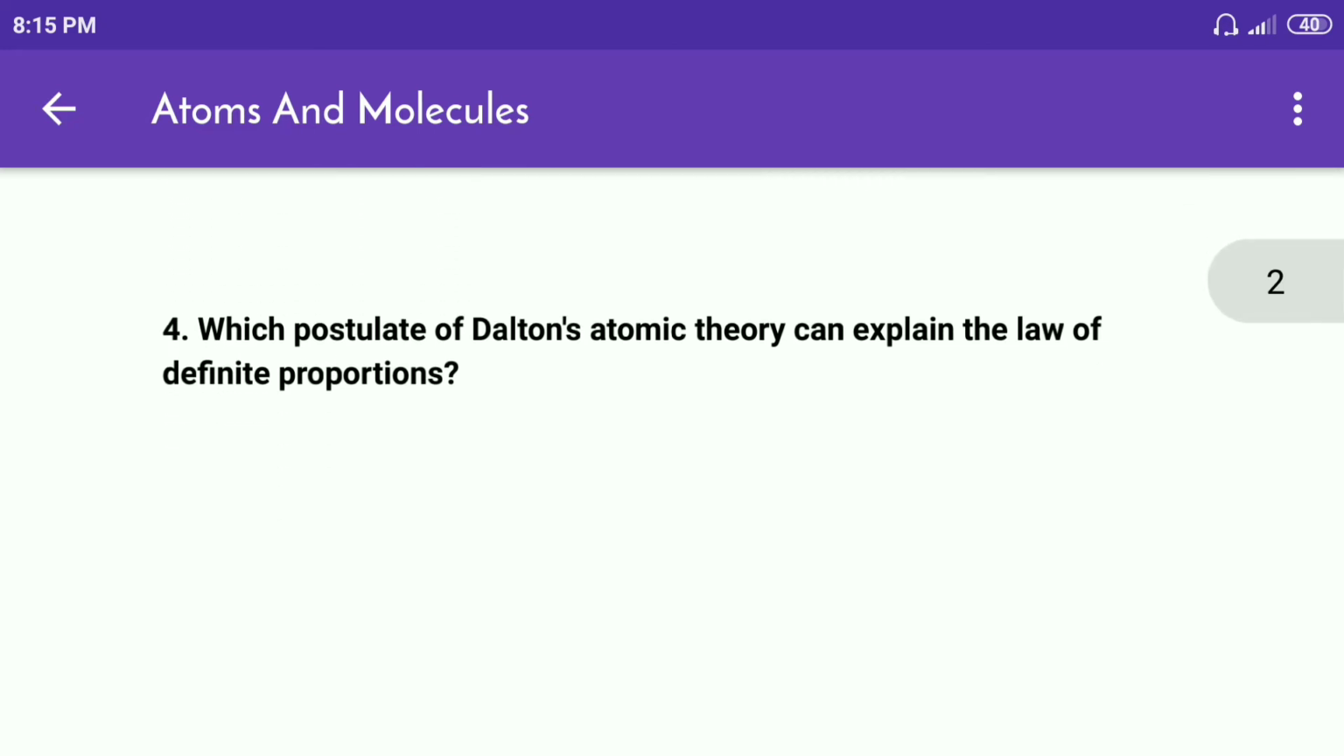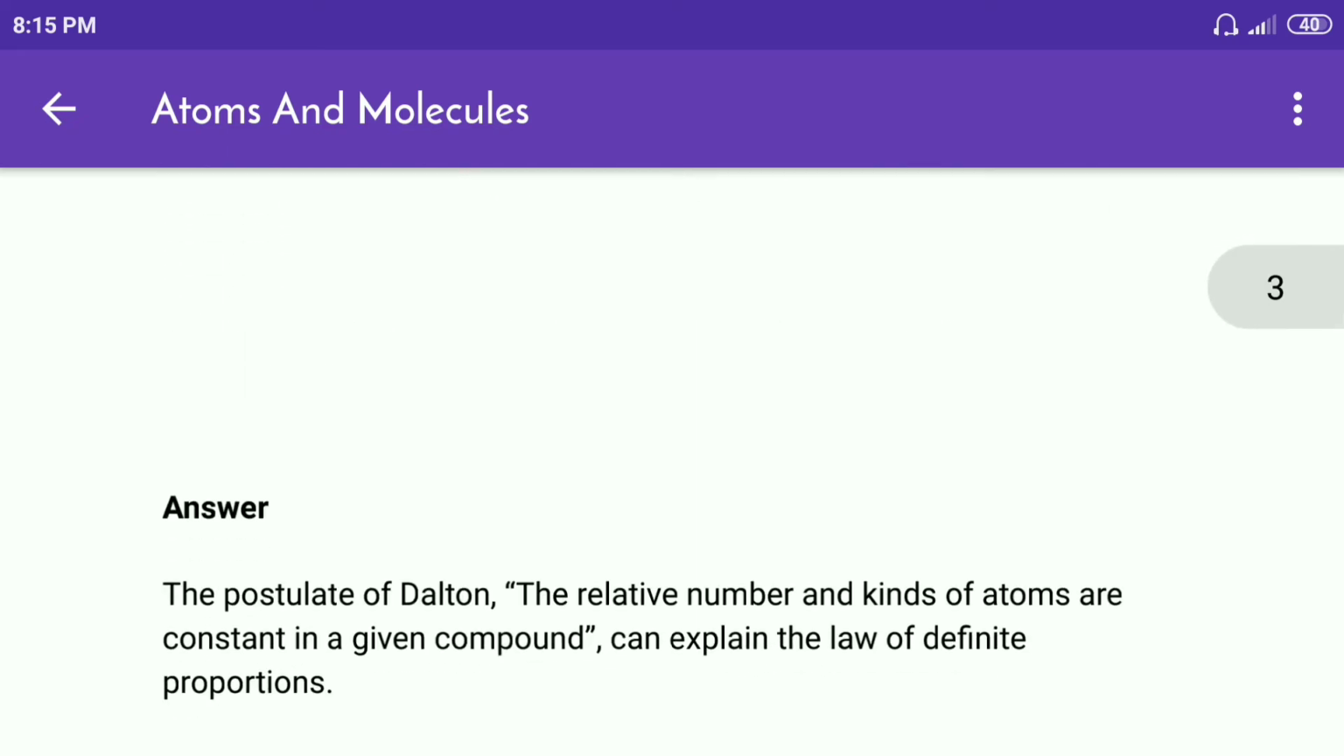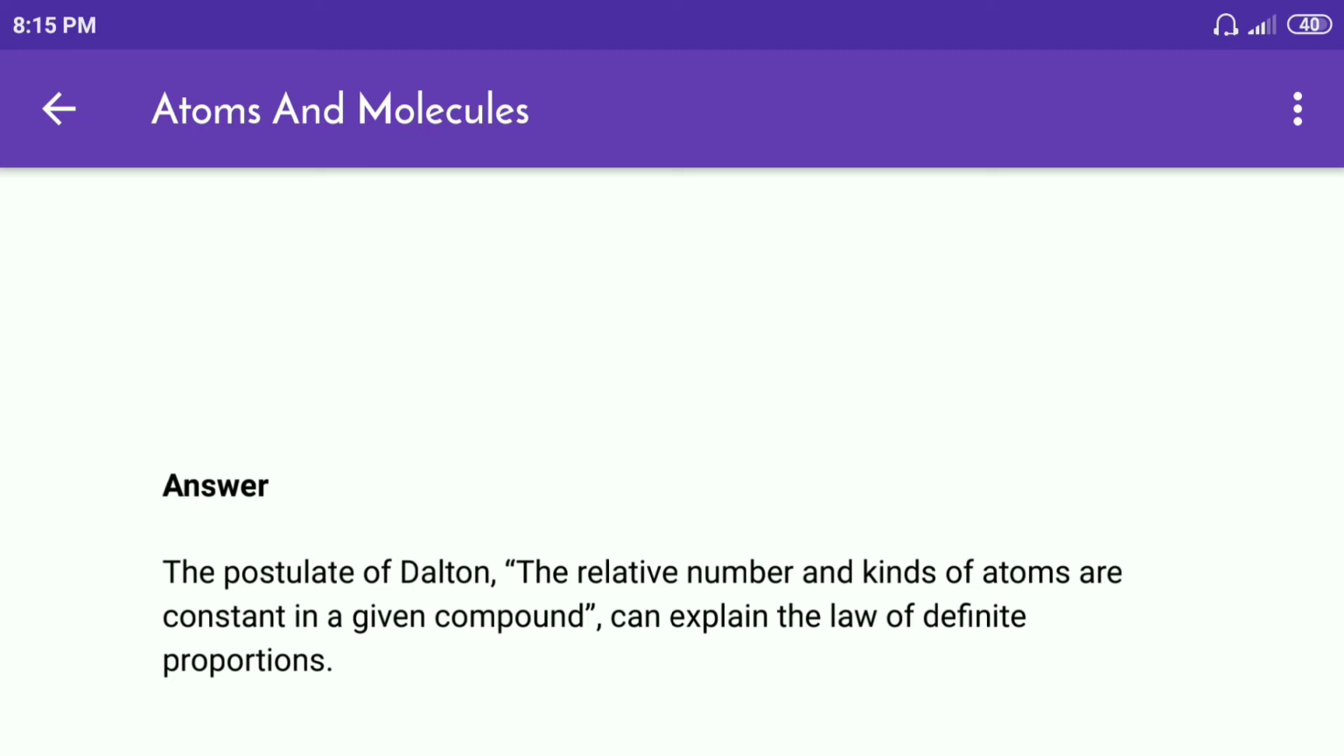Fourth question. Which postulate of Dalton's atomic theory can explain the law of definite proportions? Answer. The postulate of Dalton that the relative number and kinds of atoms are constant in a given compound can explain the law of definite proportions.